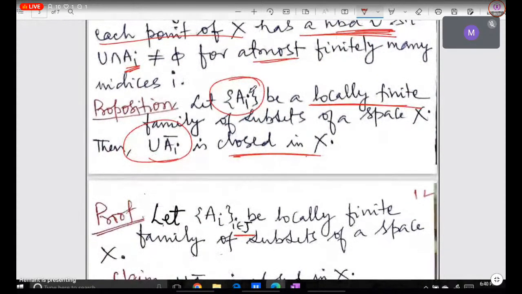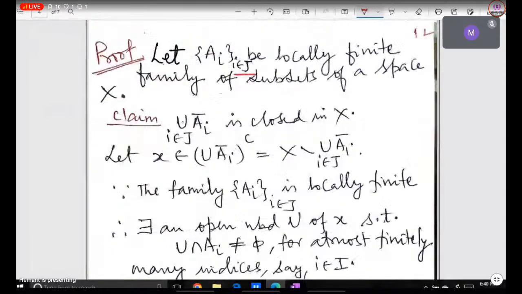Now we have to show that if A_i is a locally finite collection, then the union of the closures of A_i is closed. Because here we have considered an arbitrary union of closed sets. To show this set is closed, we must show its complement is open. So first we assume our indexing set is J, and we prove that the union of closure of A_i, i varying over J, is closed. We take any point in the complement. To show the complement is open, how will we show it? What is the basic definition?